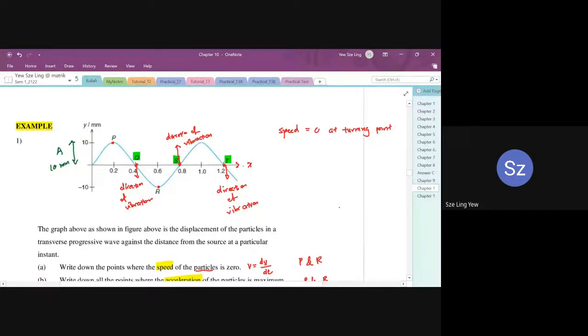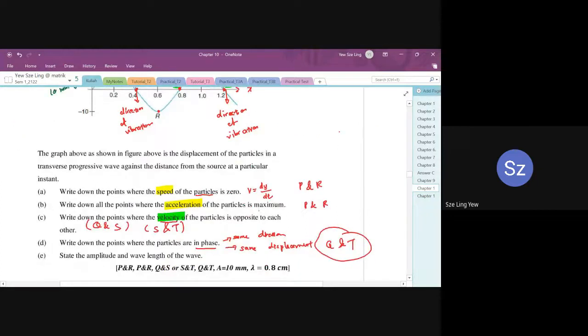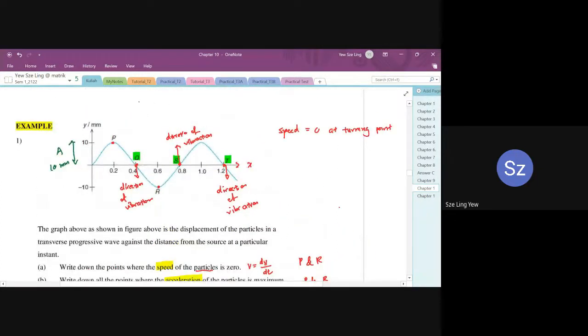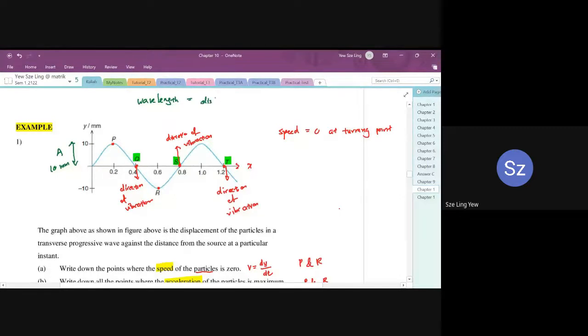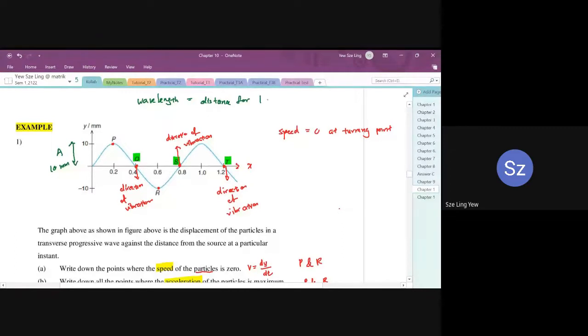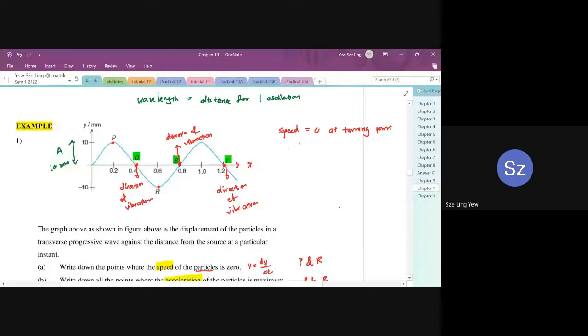And then the other one is the wavelength. If you recall, wavelength is the distance for one oscillation, the distance from crest to crest or from trough to trough.